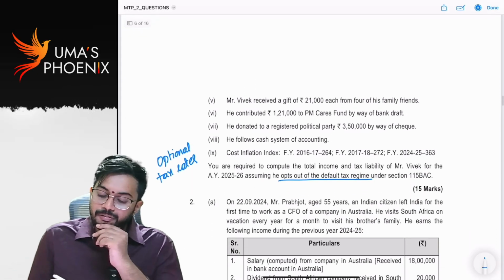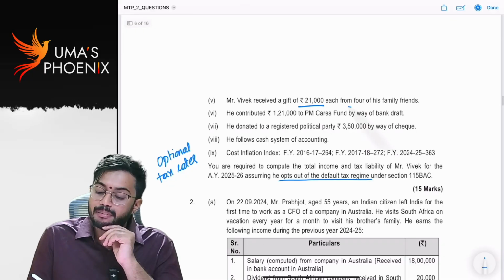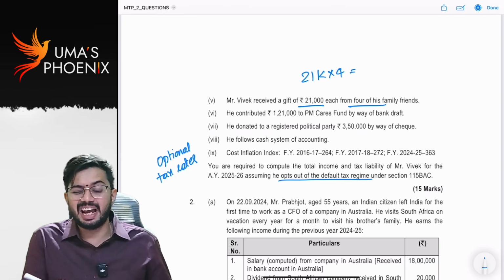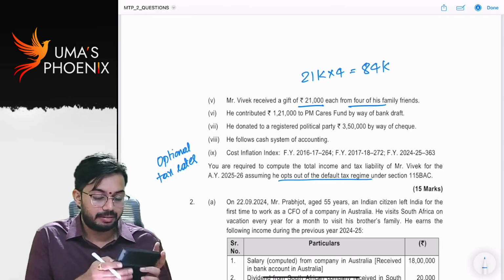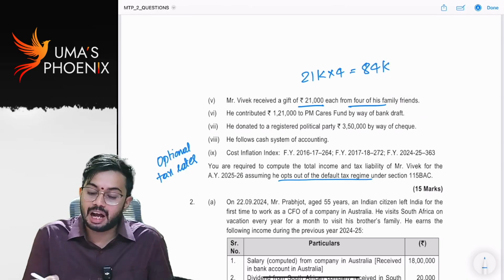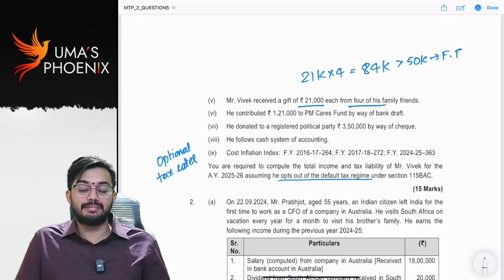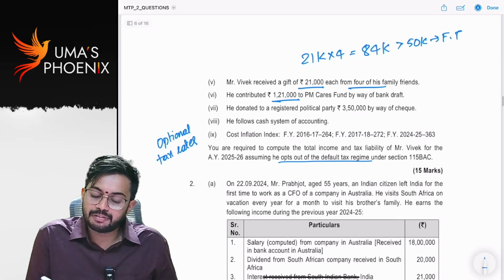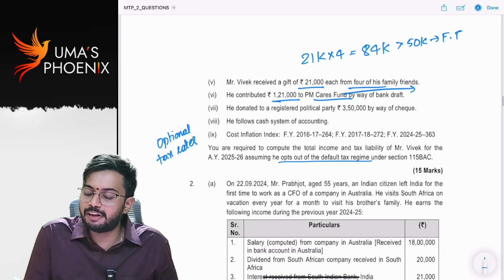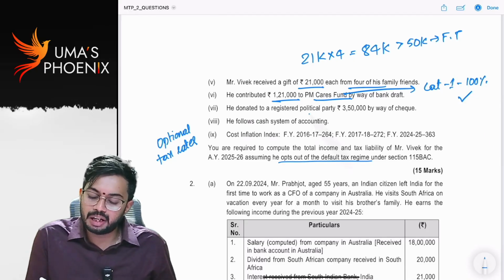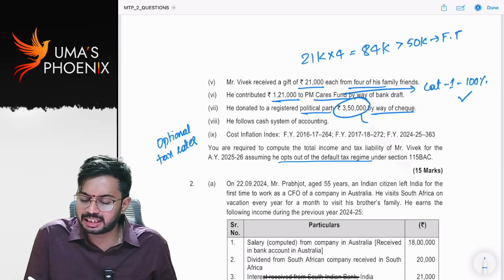Next, Mr. Vivek received gift of 21,000 each from 4 of his family friends. 21,000 into 4, I think 84,000. Am I correct? 21,000 into 4. Yeah, 84,000 greater than 50,000. So it is fully taxable. He contributed 1,21,000 to PM Cares Fund. It will fall under category 1. 100% deduction is allowed. He donated to registered political party by way of check. So this is allowed as deduction under 80GGC.